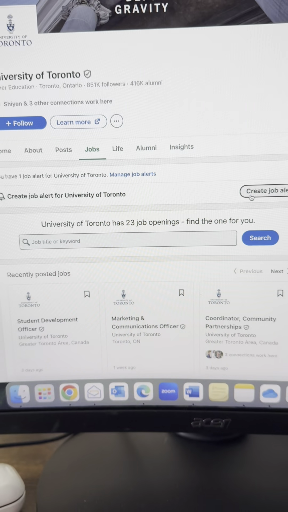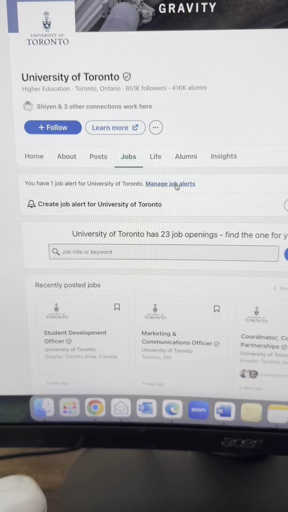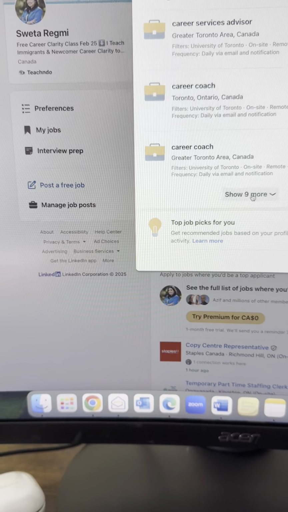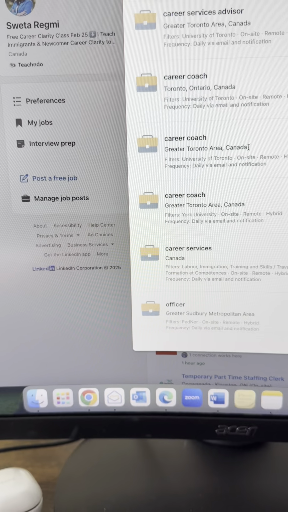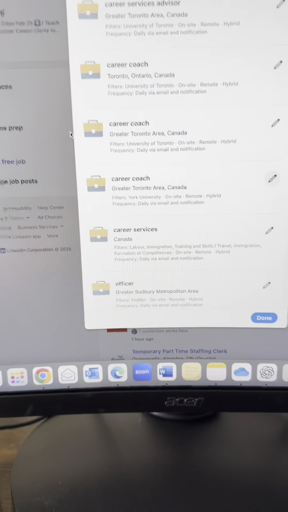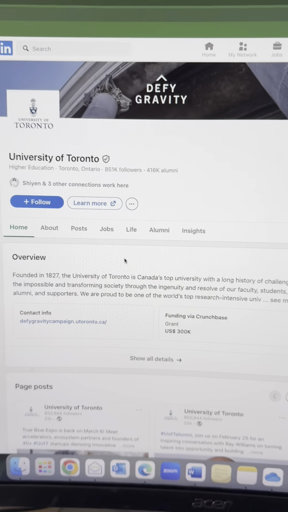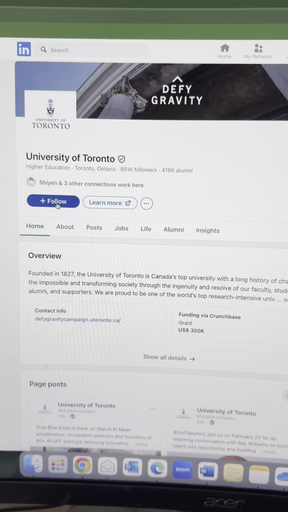What it does now is, for this exercise, I can show you the job alert that I've created. Let's say so many job alerts, just to show you I can create them based on the title that I'm targeting. You can also go back and adjust it if you want. There's a company I want to work for, for example, but I haven't followed.